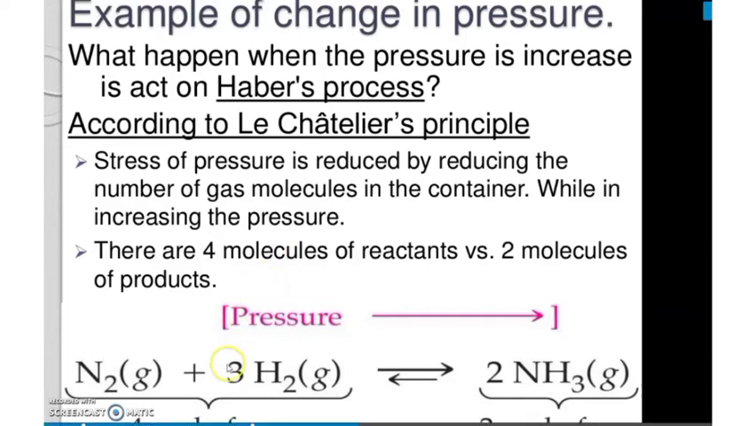So if we check here, 1 nitrogen and 3 hydrogen, so totally 4 moles of reactants are there. Only 1 mole of ammonia is there. So the equilibrium will shift to this side, you can see the bigger arrow here. The equilibrium will shift where there is the lesser number of moles.